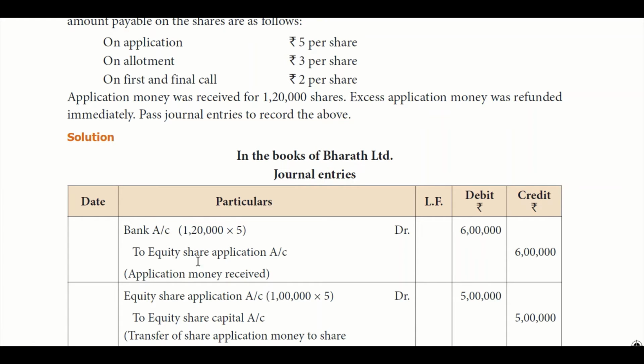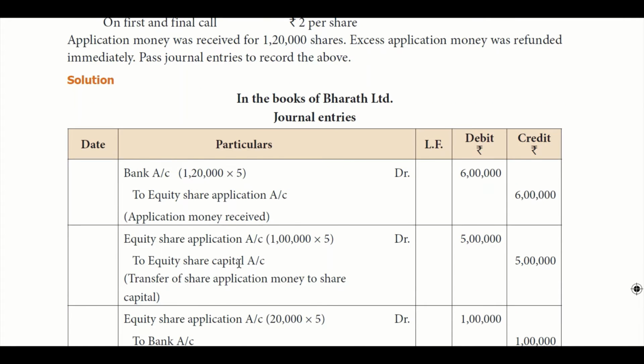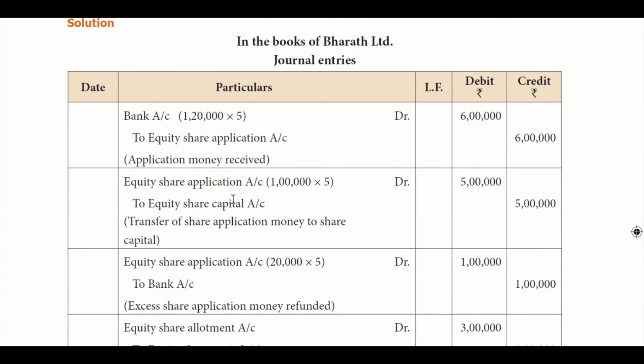So bank account debit to equity share application credit. And when you transfer the application money to share capital, you will transfer only for 1 lakh, because the 20,000 you are going to return. So 1 lakh into 5, only 5 lakhs is transferred to share capital. The balance 1 lakh is moved to the applicant's bank account. So equity share application account debit to bank account. From your bank you are going to transfer it, so your bank is credited.